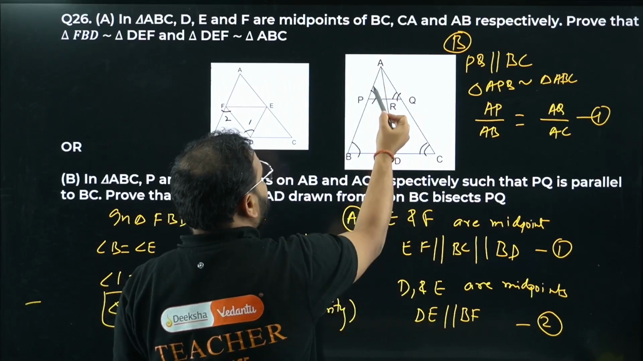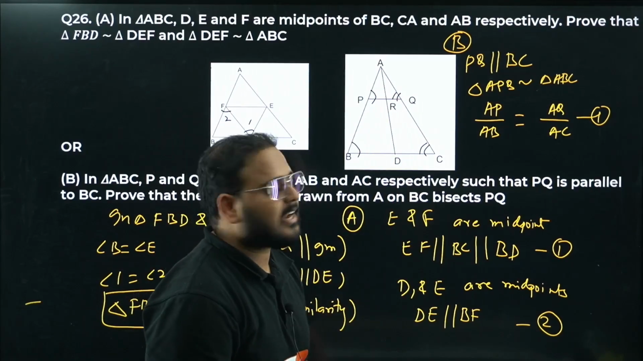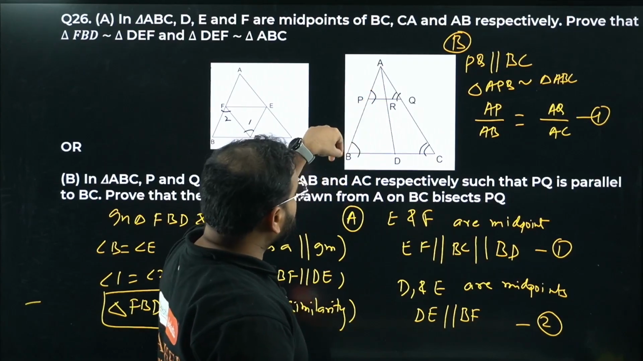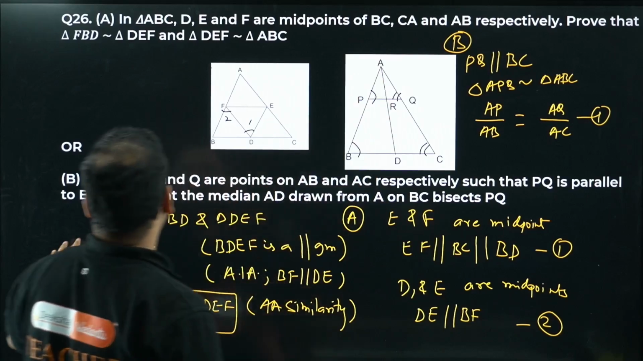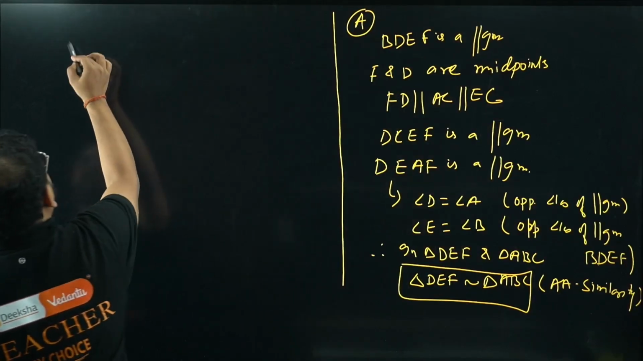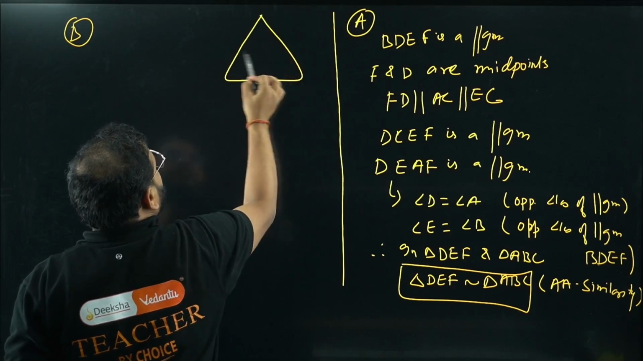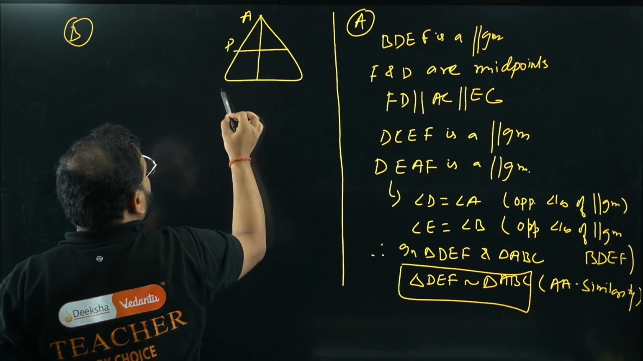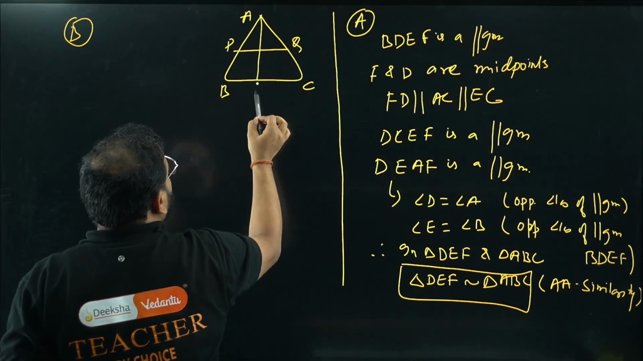AP by AB equals to PR by BD. Correct, no? How come, sir, in triangle APR and ABD? So I'm writing for this part. I can draw the figure over here just for rough. We have A, we have P, we have B, we have Q, C, and I think D is there.